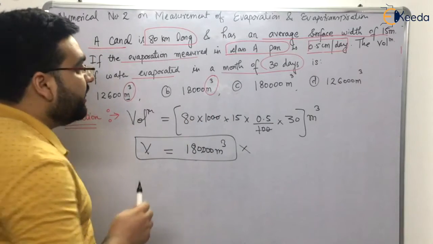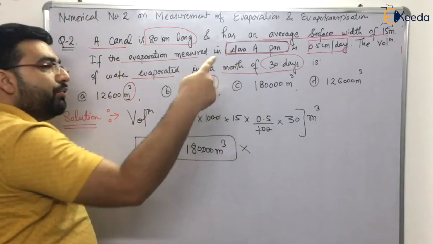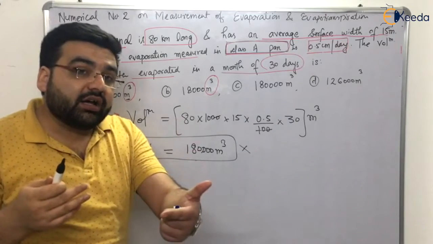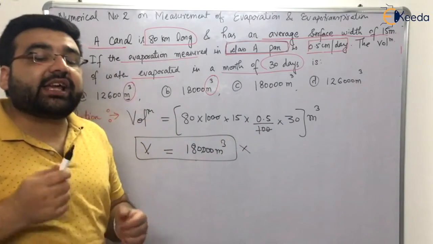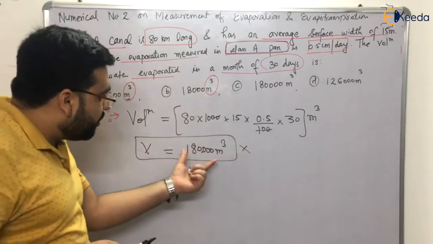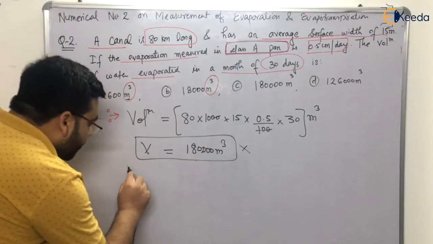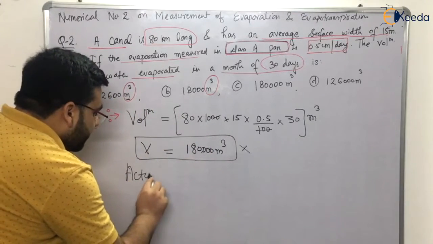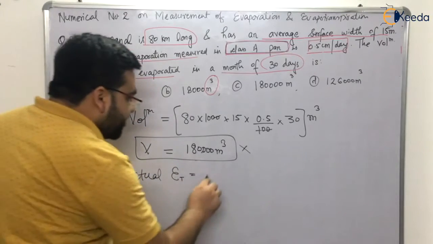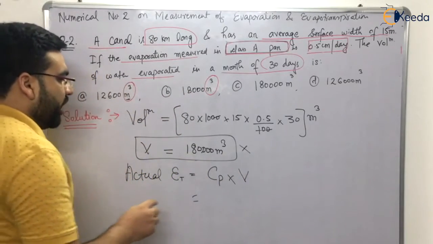Now, I told you that the class A pan is given to you. So the evaporation in a class A pan will be higher as compared to the lake evaporation. So what we have to do is multiply that particular volume with the pan coefficient, right? So actual evaporation will be equal to Cp into this particular volume.